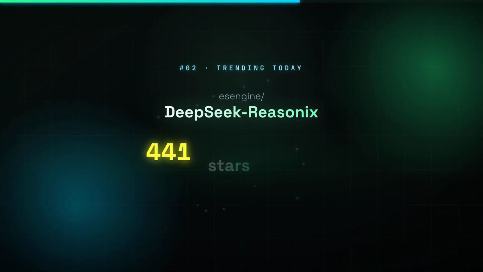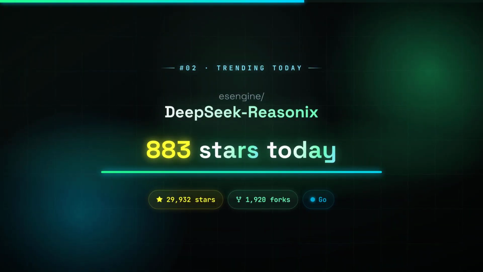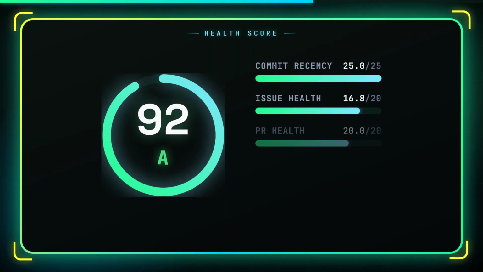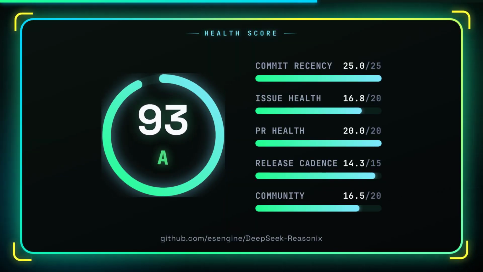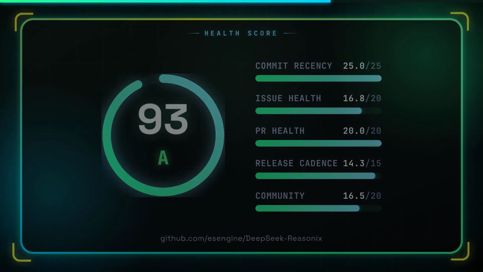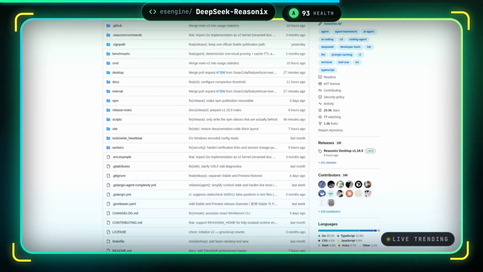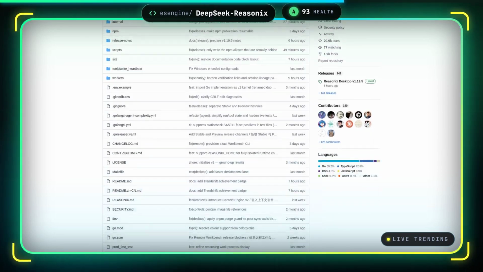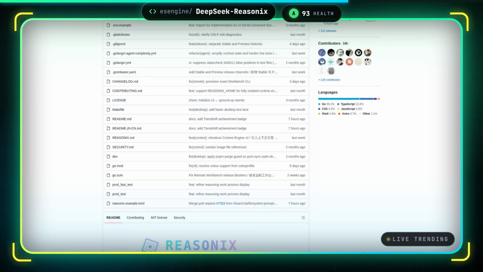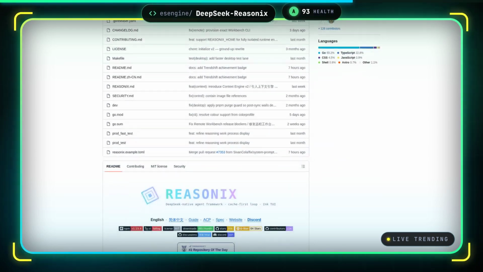Number 2, DeepSeek-Reasonix. 883 new stars today. Reasonix is a DeepSeek native terminal coding agent designed to eliminate token waste on long-running sessions by exploiting DeepSeek's prefix cache for stable, low-cost context. It ships as a single static Go binary, configures everything via TOML, and extends through MCP-compatible plugins, all while smartly pruning stale tool output to keep the model on track.